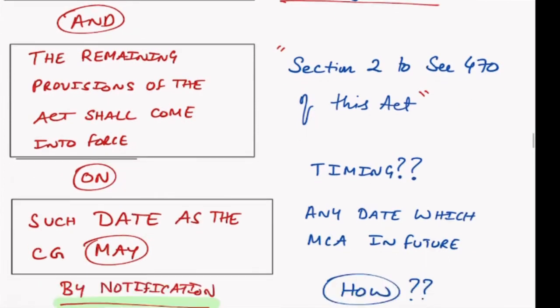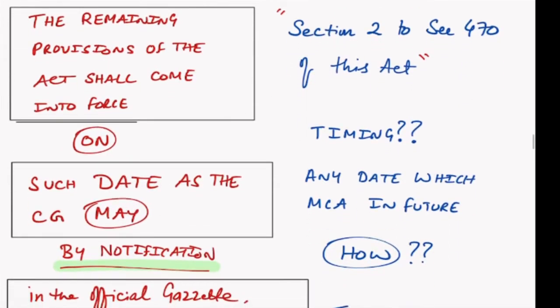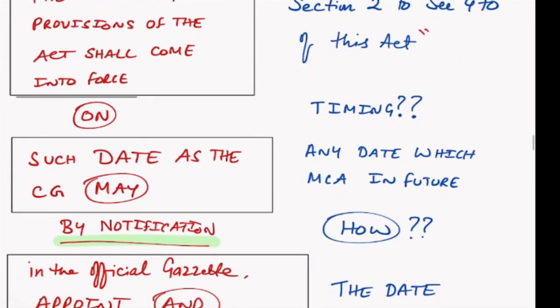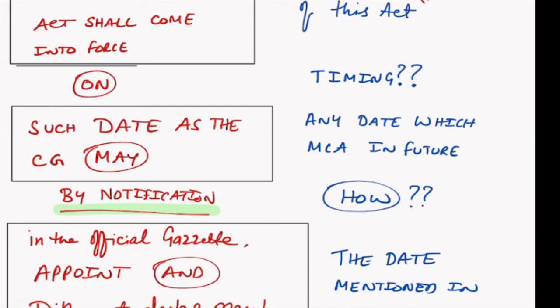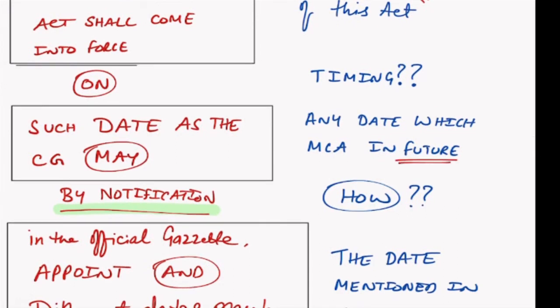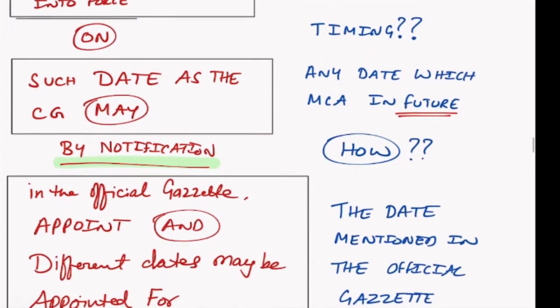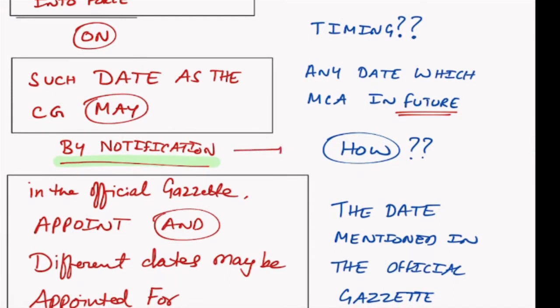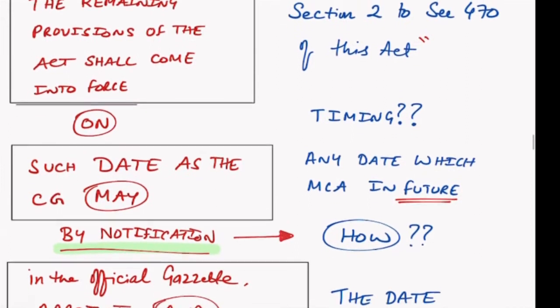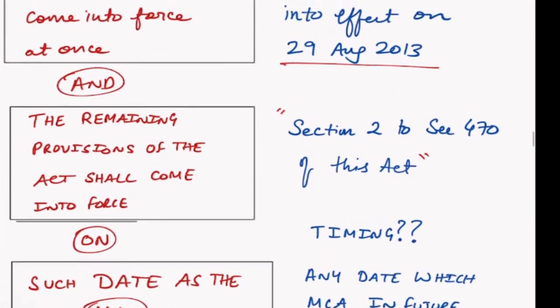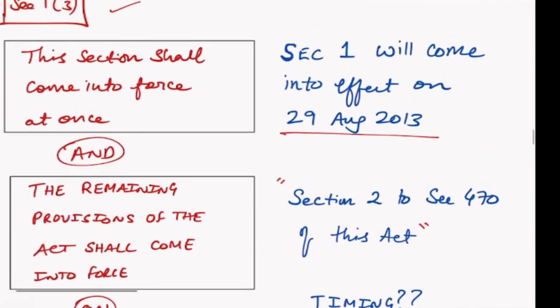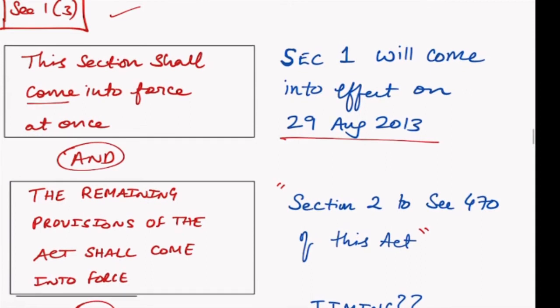Sections 2 to 470 will come into force on any date which the MCA will tell in future. How will it come? By way of notification. So it will come into force by way of notification, right? So the important words for us here are come into force. That means when is it applicable for all the companies? When should companies follow it?